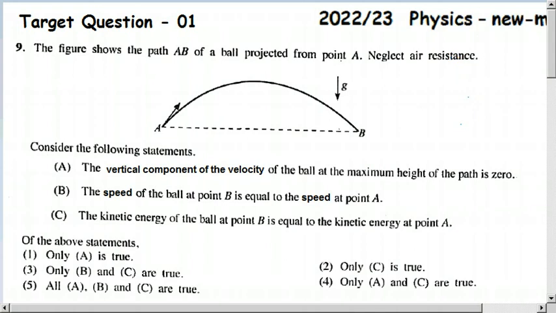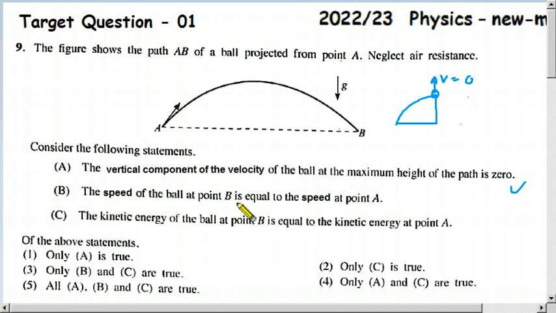So children, I think you have selected the answer by now. Statement A: the vertical component of the velocity of the ball at the maximum height of the path is 0. That is correct, because at the maximum height it is the vertical component only, not the velocity, that is 0.